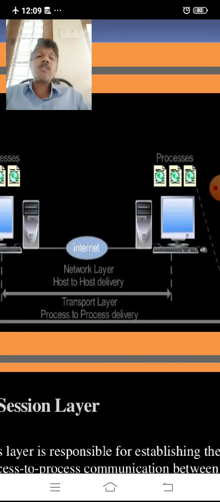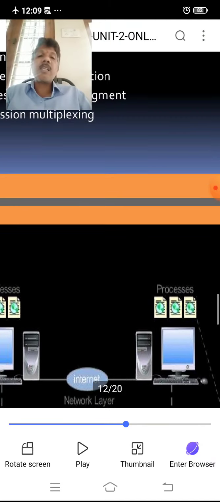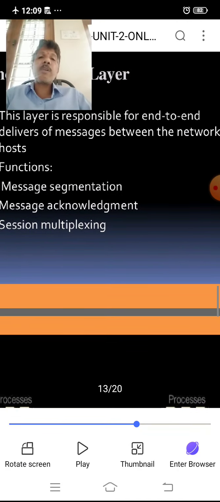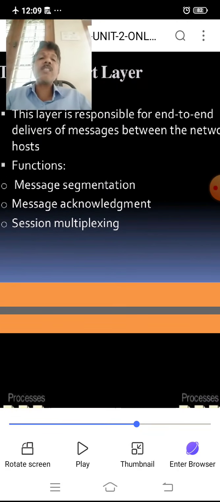These are the small differences between the network layer and the transport layer. Its important functions are message segmentation, message acknowledgement, and session multiplexing. These are the key functions of the transport layer.